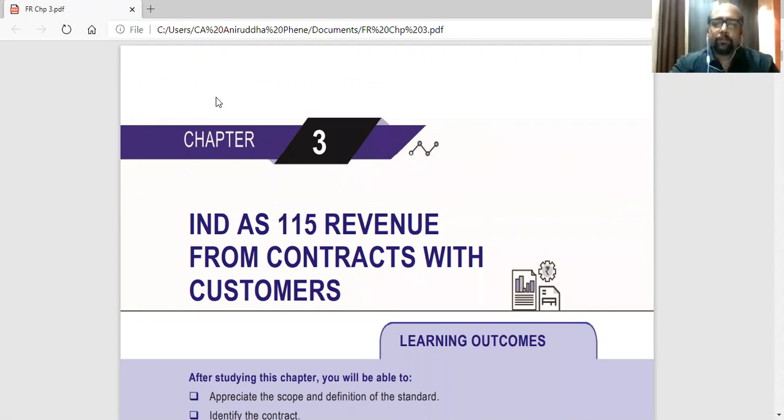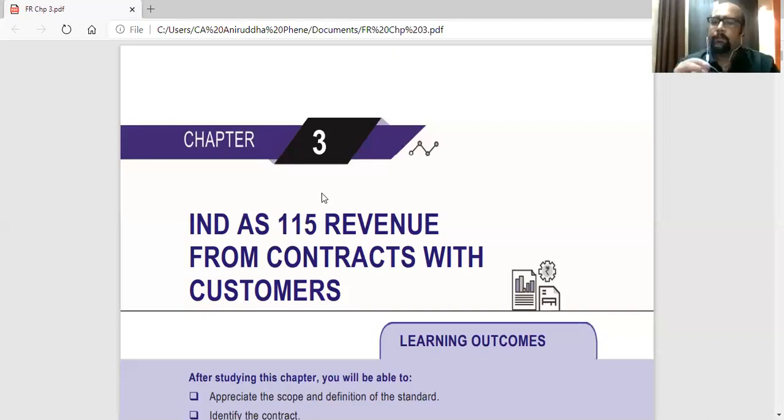So we will have to decode this standard, or you can say write down or note down the most important points from this standard. Along with that, we need to solve all the illustrations given in the chapter. Okay. So for this chapter, we'll be decoding the chapter. The important parts we'll be noting down. Wherever we feel that this is an important part, we'll note down immediately.